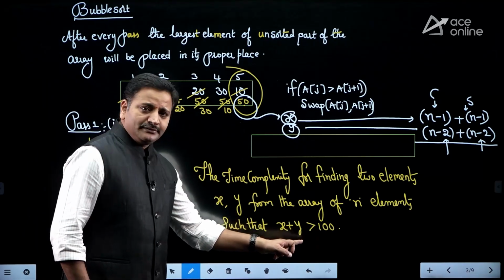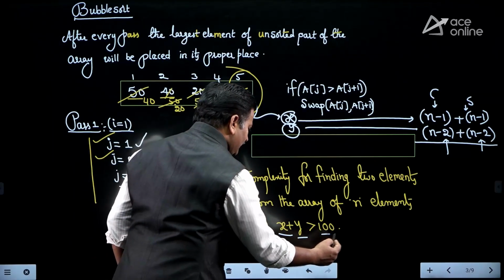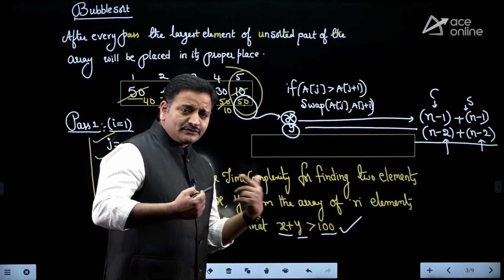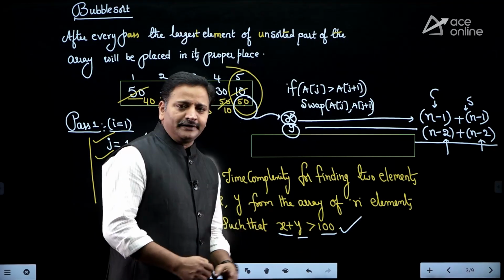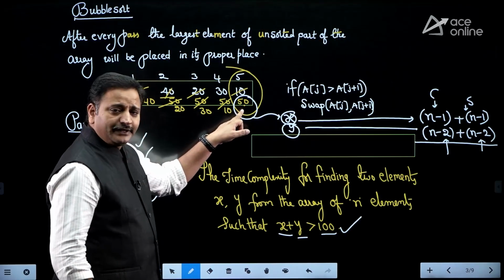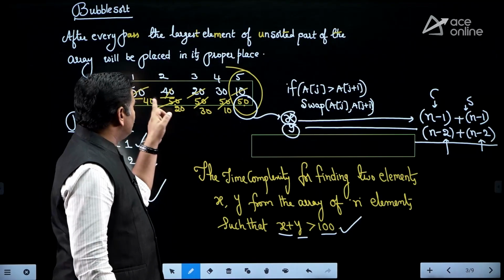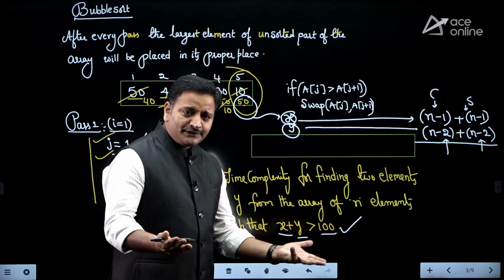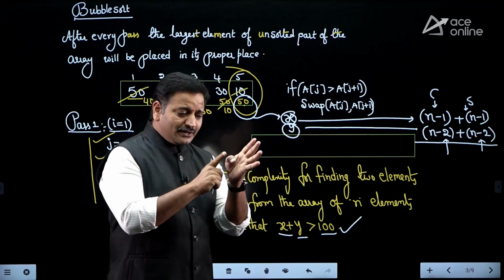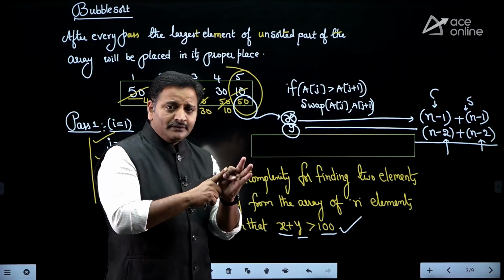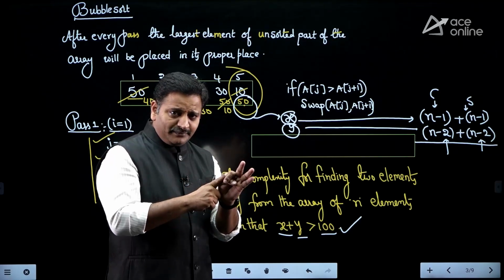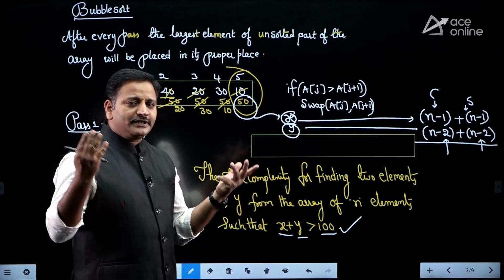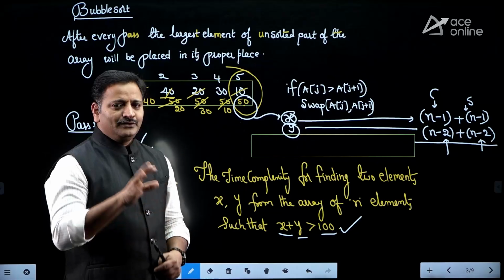Now use this statement. Is x plus y greater than 100 or not? You can verify it. If it is true, we can say we successfully found two elements whose sum is greater than 100. For example, here, who is the first largest in this array? 50. Who is the second largest? 40. 50 plus 40 is 90. Is 90 greater than 100? Condition false. It means that in that array, I cannot find two elements x comma y such that x plus y is greater than 100.